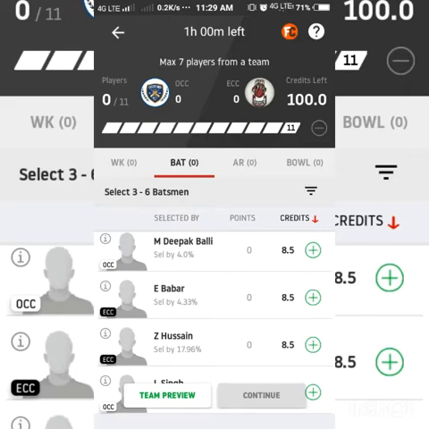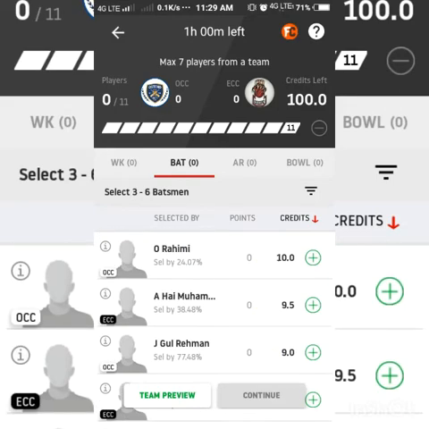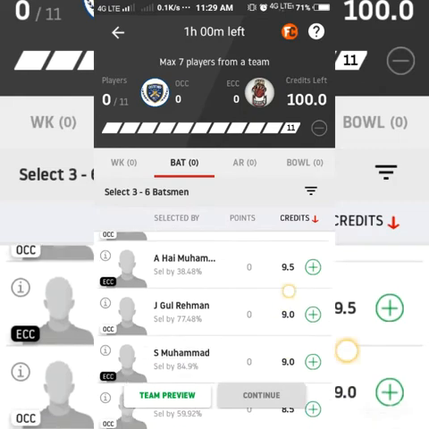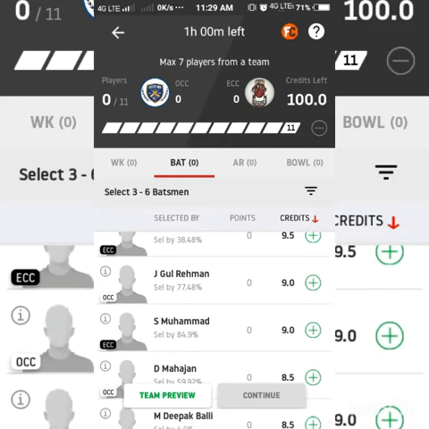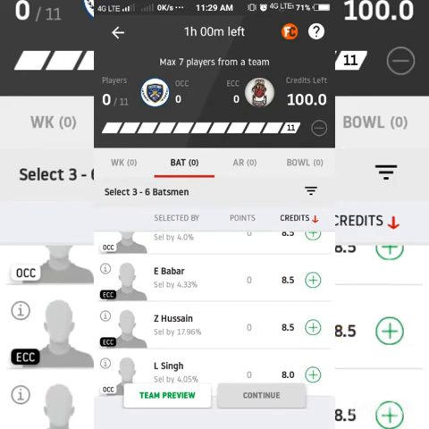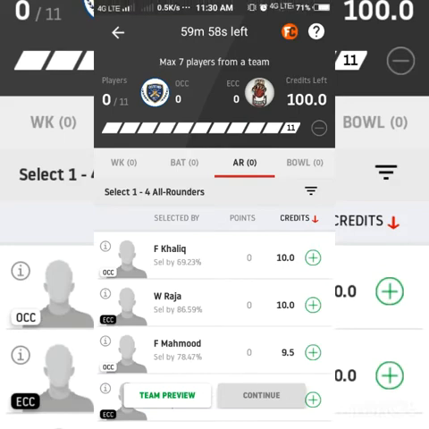Jad Hussain is a very key all-rounder. 52 matches, 1215 runs, 49 wickets. Very important all-rounder. As I said, in the batting order there are all-rounders: Rahim Mohammad, S Mohammad, and Jad Hussain. There are 4 all-rounders in the batting only. So try to go with him because this is a very important pick.